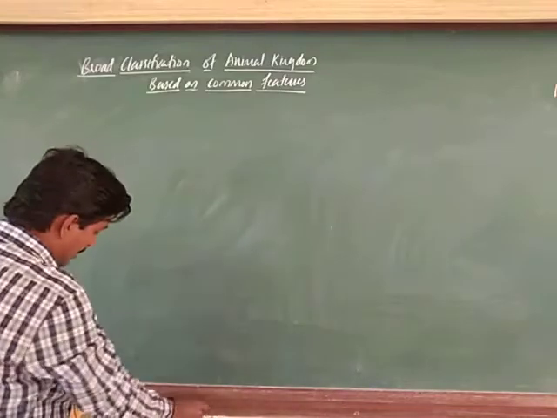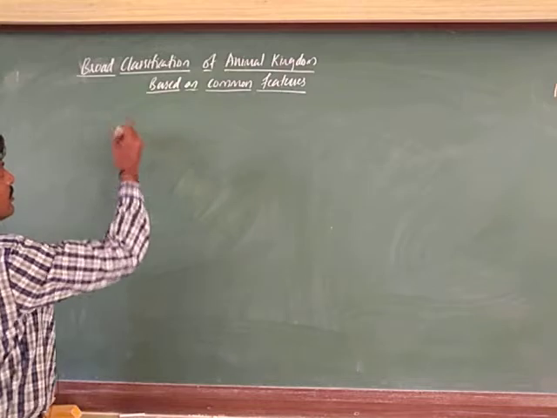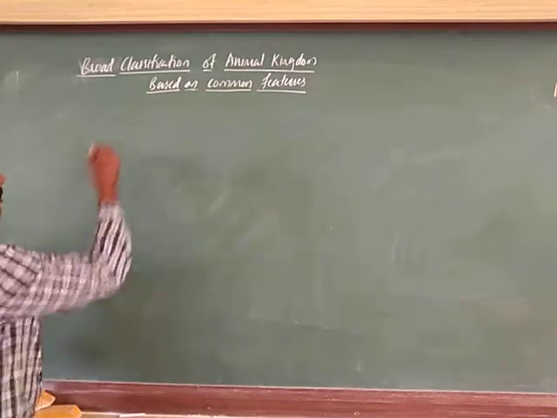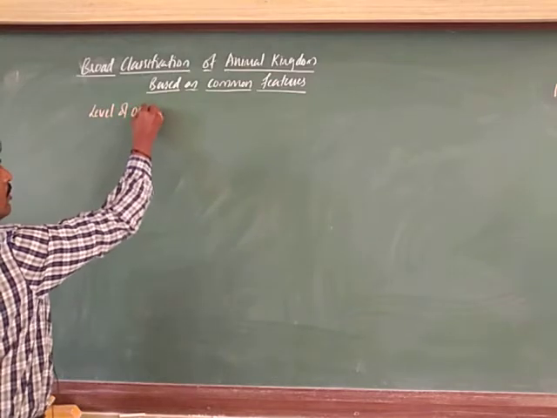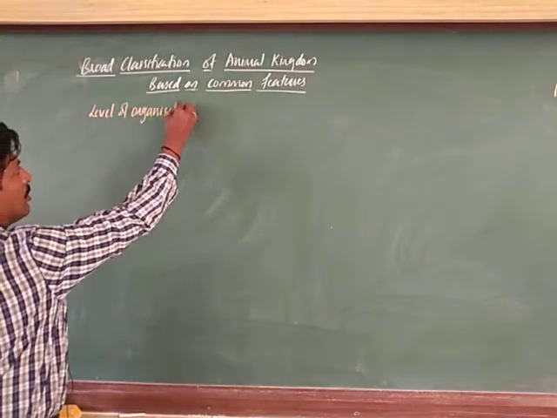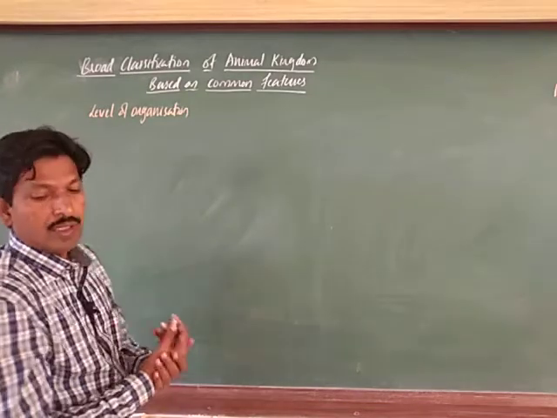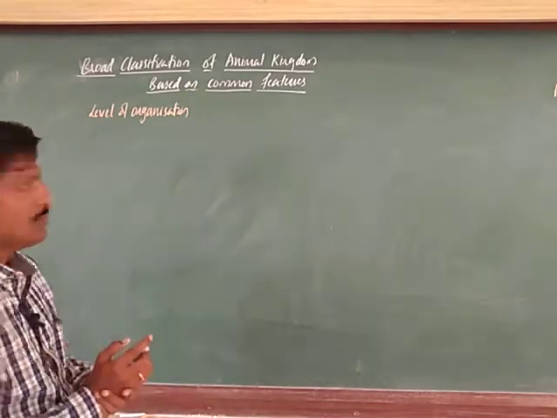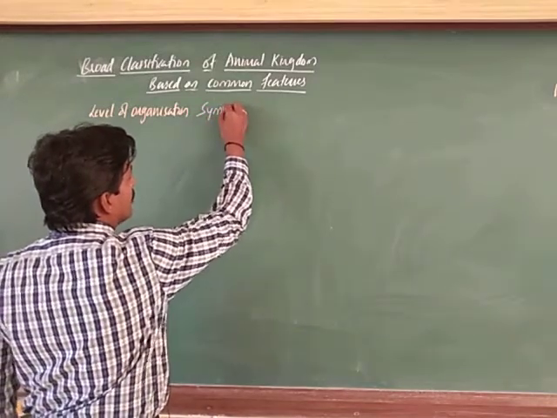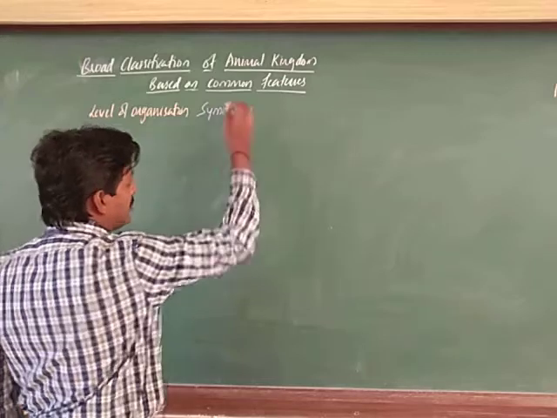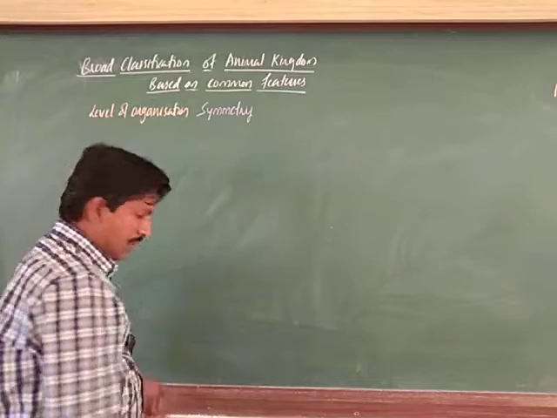So, let us take the common features here on this side. First one, the level of organization. Next, we will take the symmetry, and next one, the coelom.